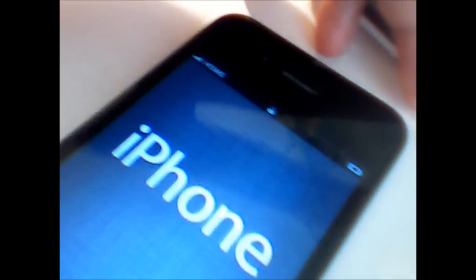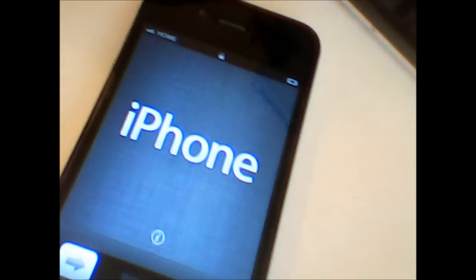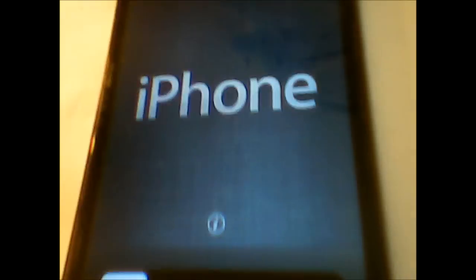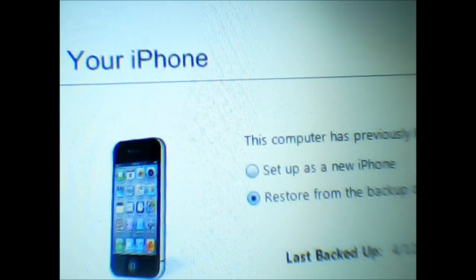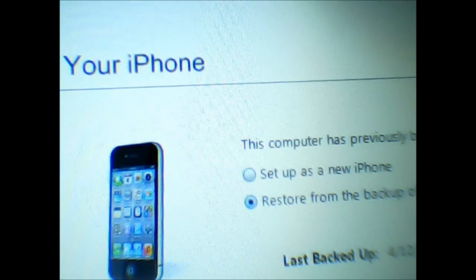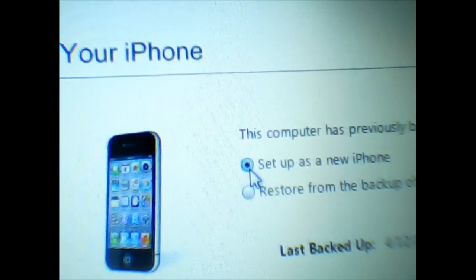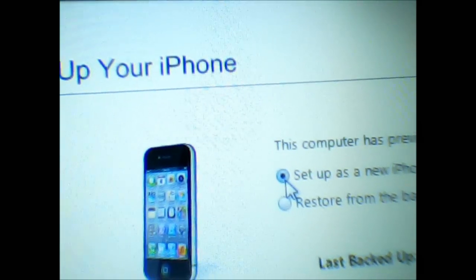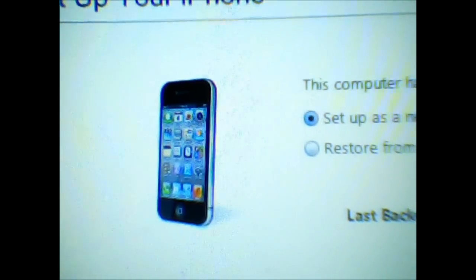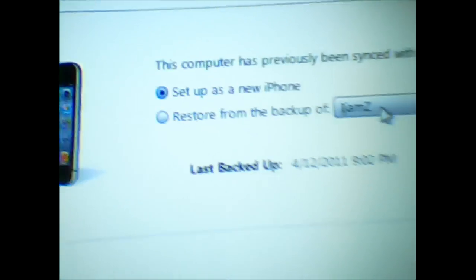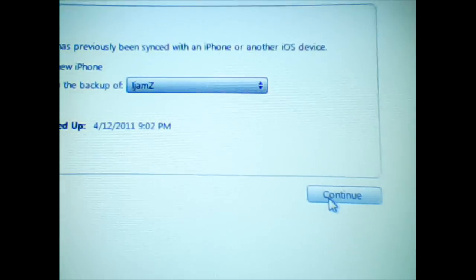So as you can see in here, see, that's the original one. So next, okay, so we're gonna go to our computer, and as you can see, set up as new iPhone or restore from backup, and I wanna click set up as new because I'm gonna sell this iPhone. So set up as new, or you can restore it from your backup from the last time you backed it up, so you can choose here, right? So then click continue,